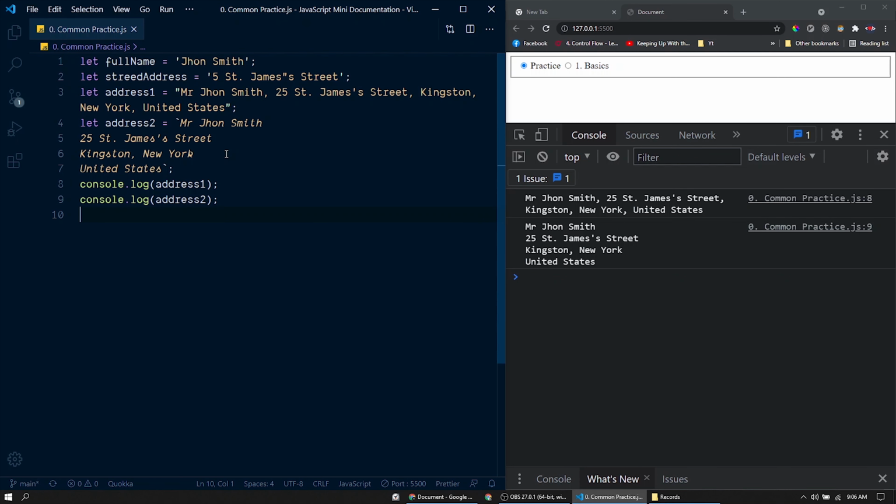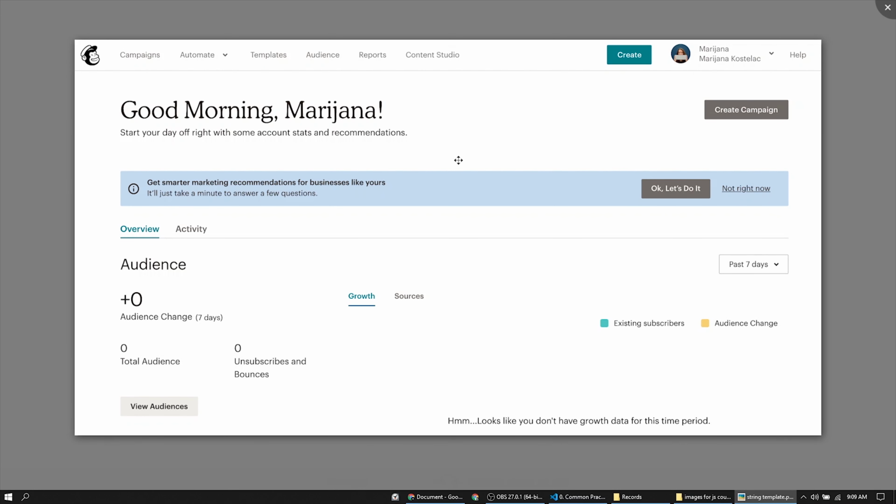Now, the important benefit of using a template string is that it allows placeholders within a string. Let me show you that with a real-world example here. This is a screenshot of the MailChimp website dashboard. Here, you could see the greeting message, good morning, Marijana. Now say for a different user, Alex, this greeting message should be, good morning, Alex. In order to generate such a string, a template string would be helpful. Let's check that in action.